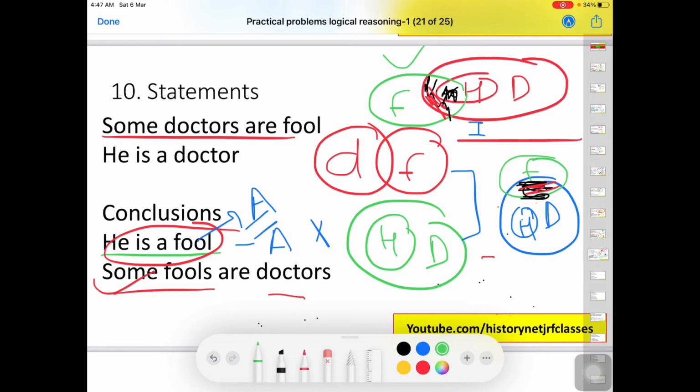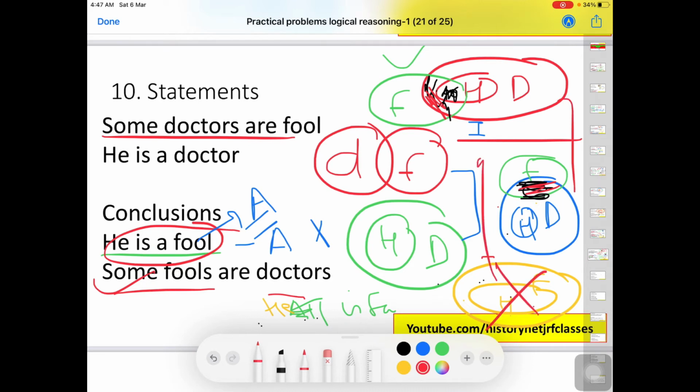Here it is saying that it's in universal form. Just remember this, when we say no, all is fool, so instead of all here it is he, so it will be like this, he, then it's fool. Is it valid from the given statement? No, we don't have anything which matches with this. Okay, so this one.